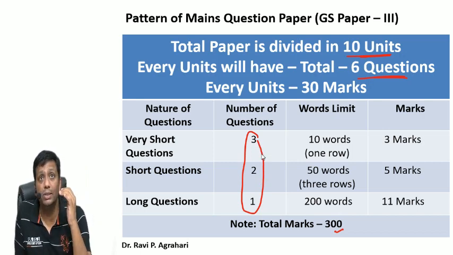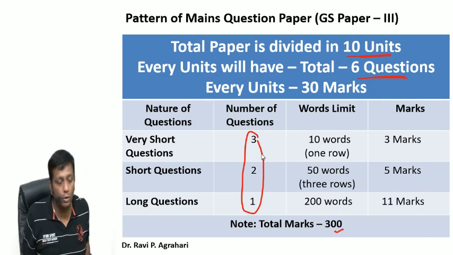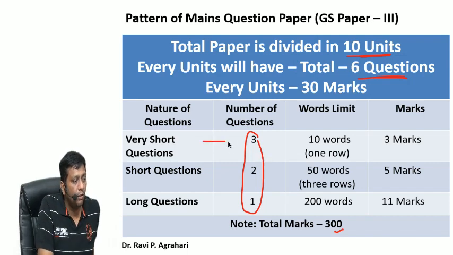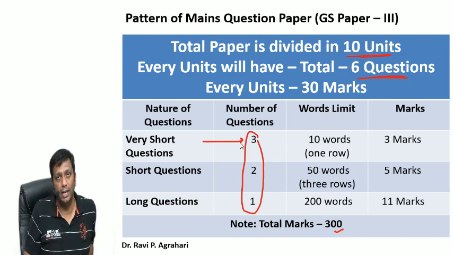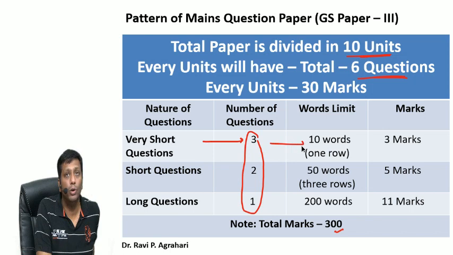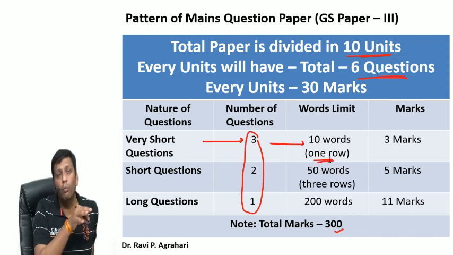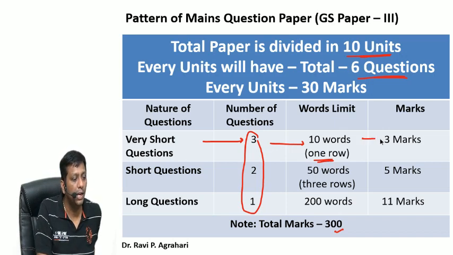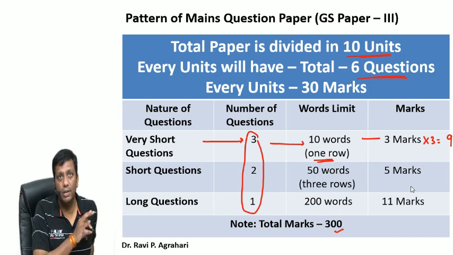But these 6 questions are categorized into 3 different groups. What are these 3 groups? On the basis of the size of the questions. 3 questions will be from the very short question category. Very short means you will write the answer in hardly 10 words, around 1 row. Each question carries 3 marks. So 3 questions, each with 3 marks, cover a total of 9 marks. I hope the picture is very clear.